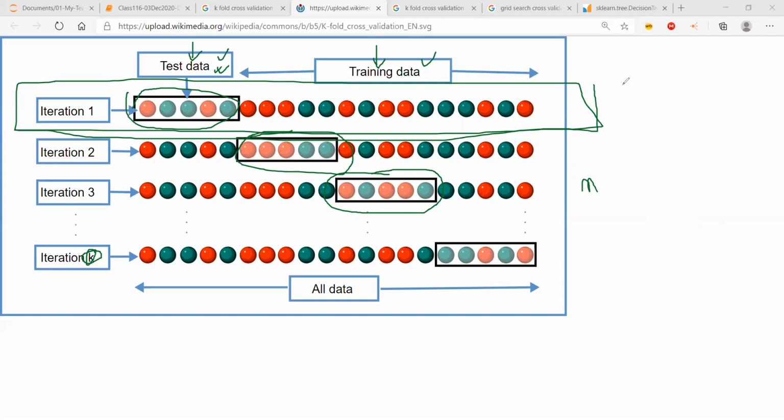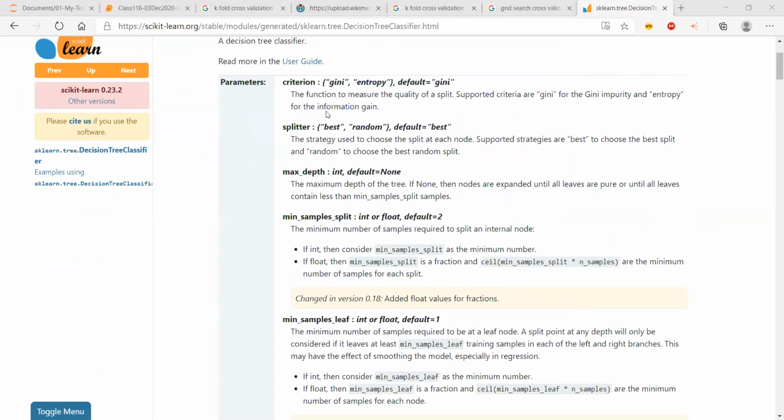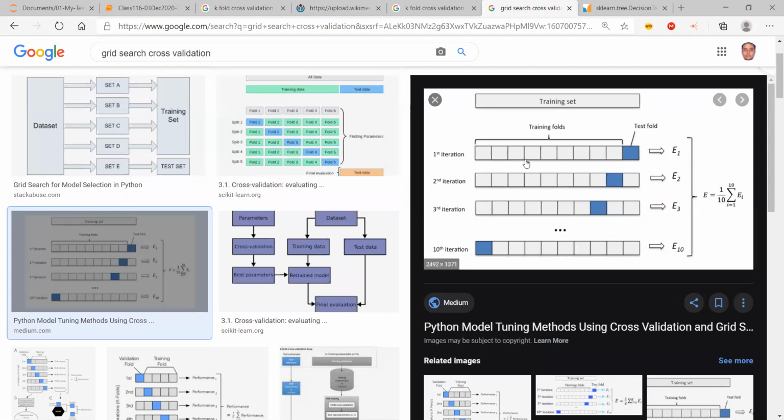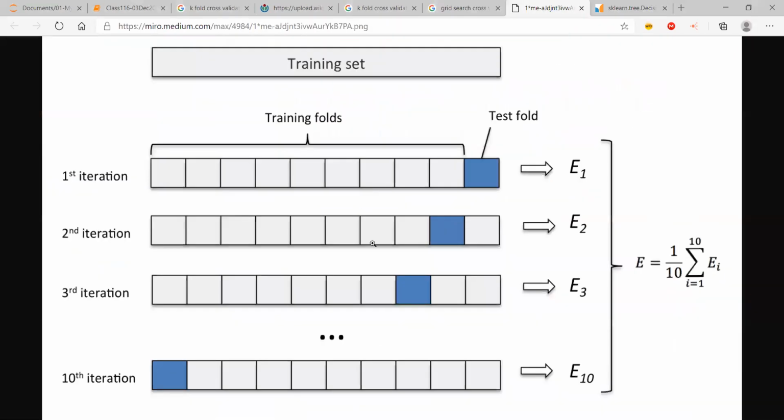Now, where do my parameters come into the picture? That is my question. I was looking into the parameters, right? I am more interested in the parameters, to find the best parameters. This is where grid search cross validation comes into place. What I'm going to do is open this image in a new page.